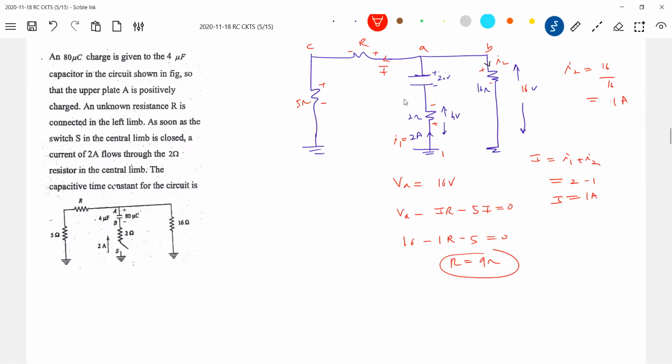Okay, after getting R, the capacitive time constant for the circuit is. What is the net resistance as seen by the capacitor here? So this is 9 plus 5. R is 11. That is, sir, 11. Okay, this is the calculation. Yeah, 11. Okay, now what is the effective time constant of the circuit? These two, 11 plus 5, 16. 16 parallel to 16, 8. This will be 10 ohm.